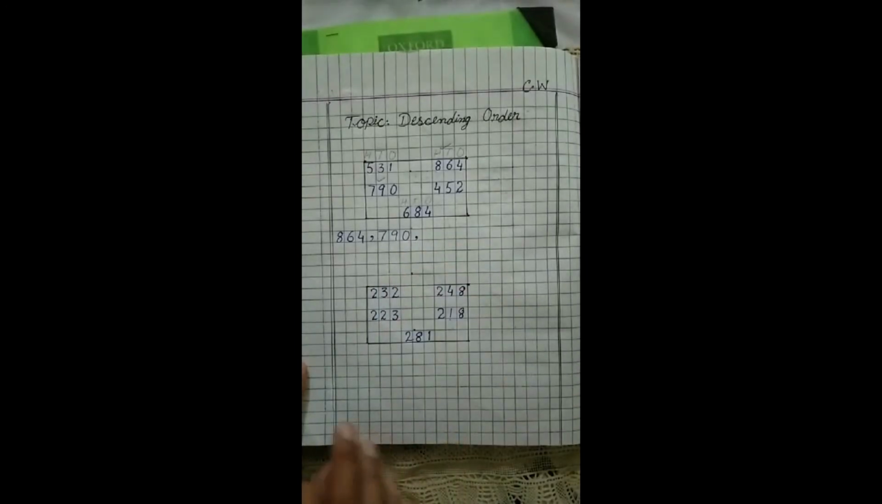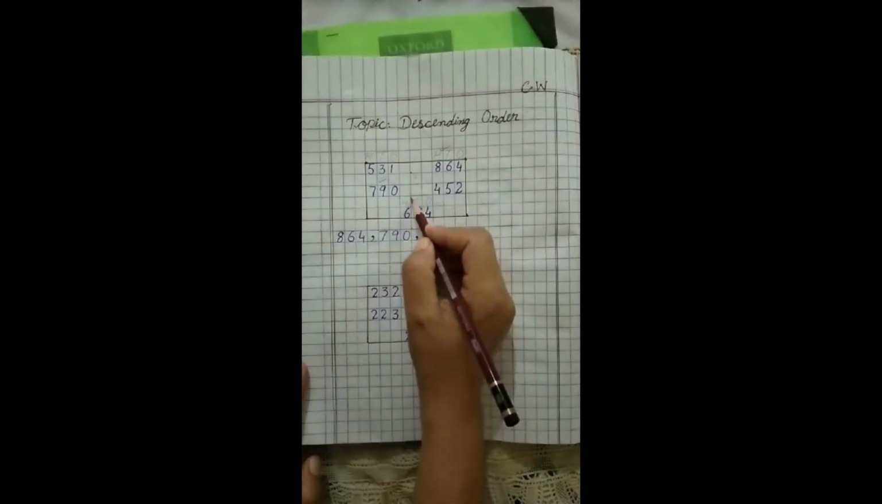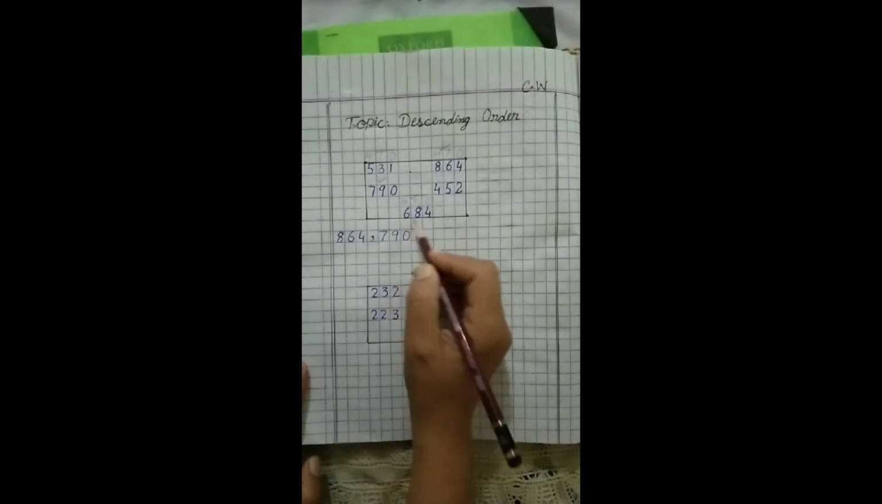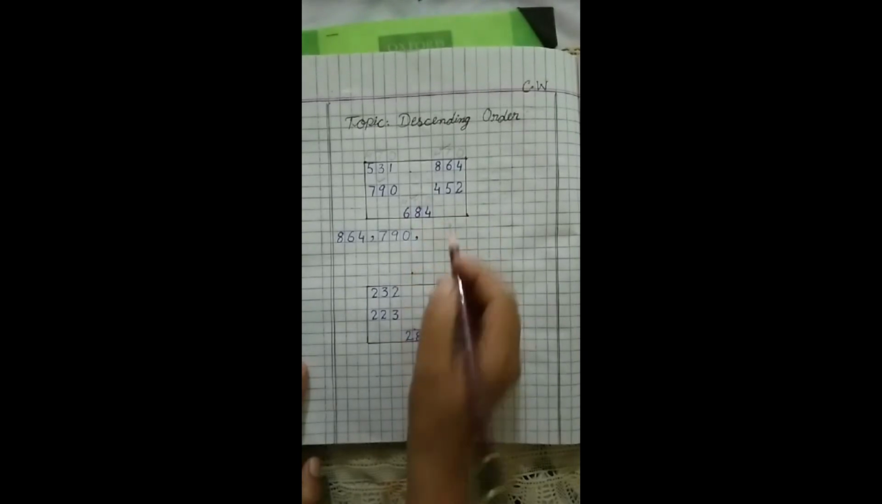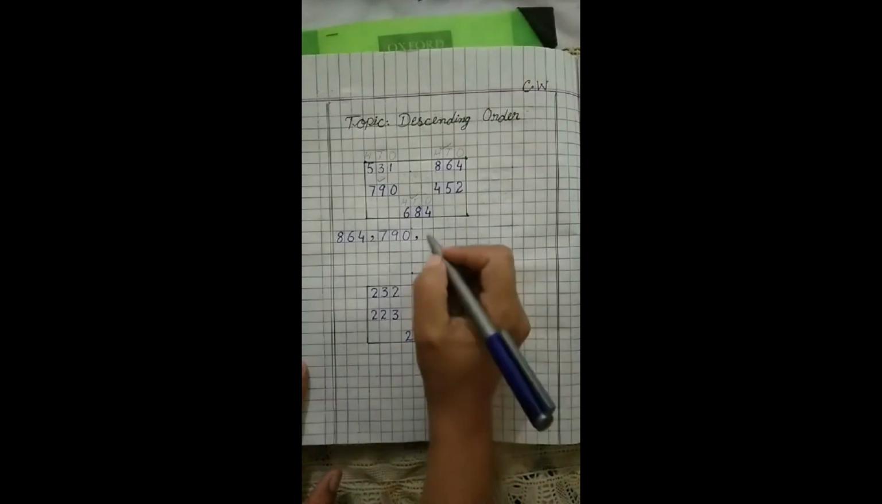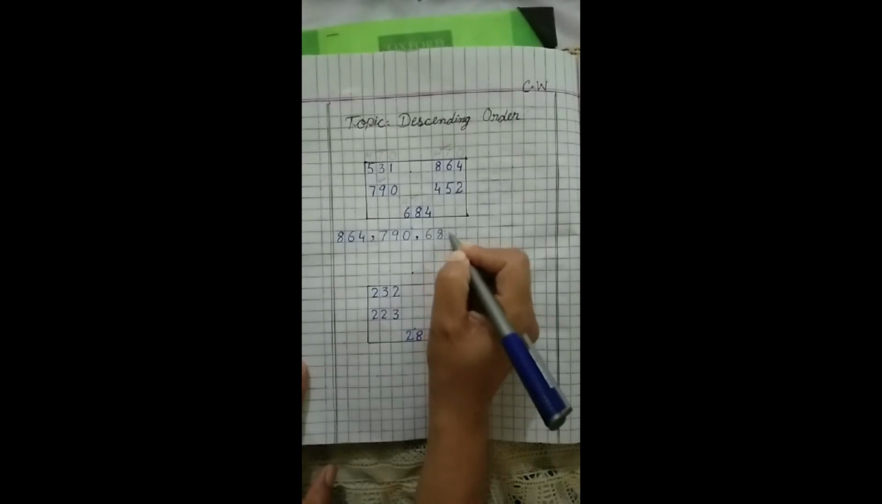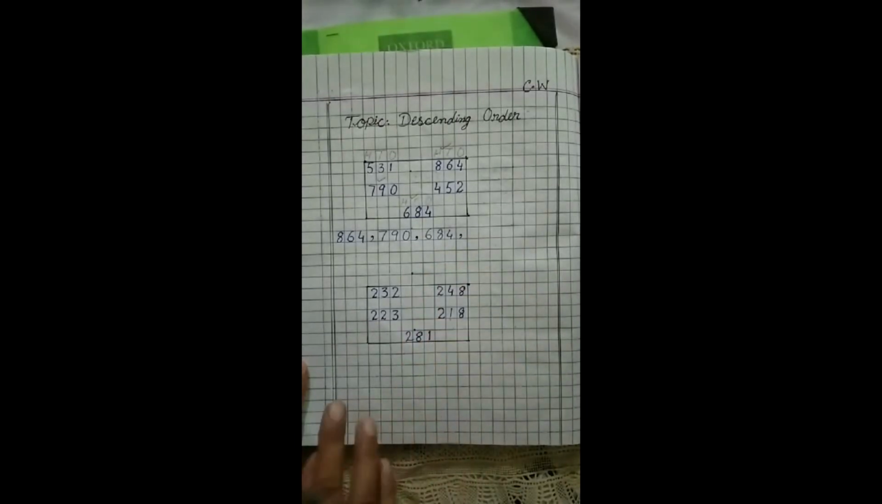What comes after 7? 6. And here is number 6. 684. First of all, we only check the hundreds. Okay. 684.